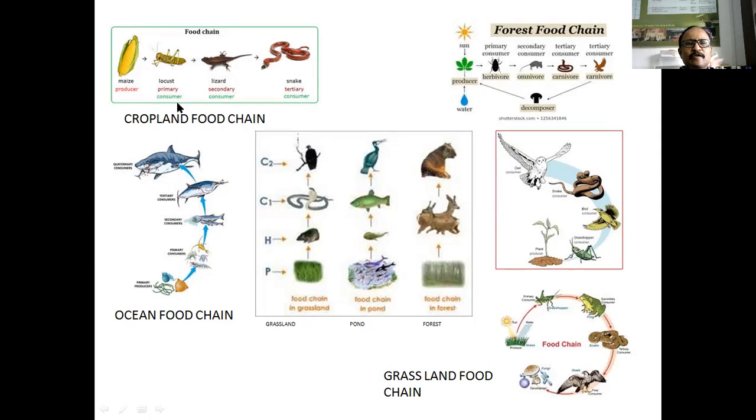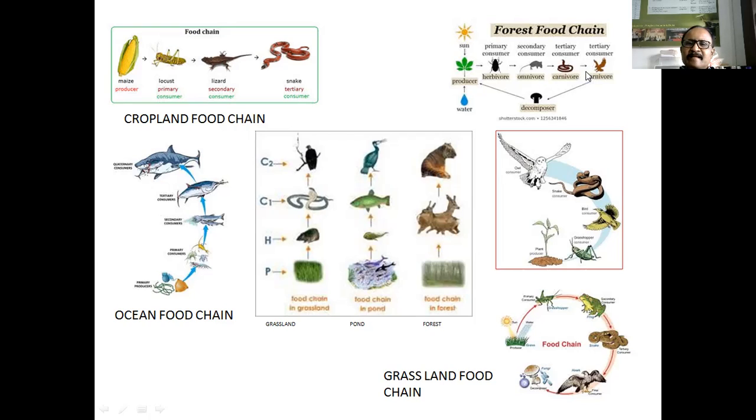These snakes present in the cropland food chain, एखादे cropland में अगर snakes रहा तो these snakes enter in the forest ecosystem. Forest ecosystem में भी वो जाएगा, and it also takes food from the animals from the forest. Means the tertiary consumer from cropland food chain enters in the forest food chain.